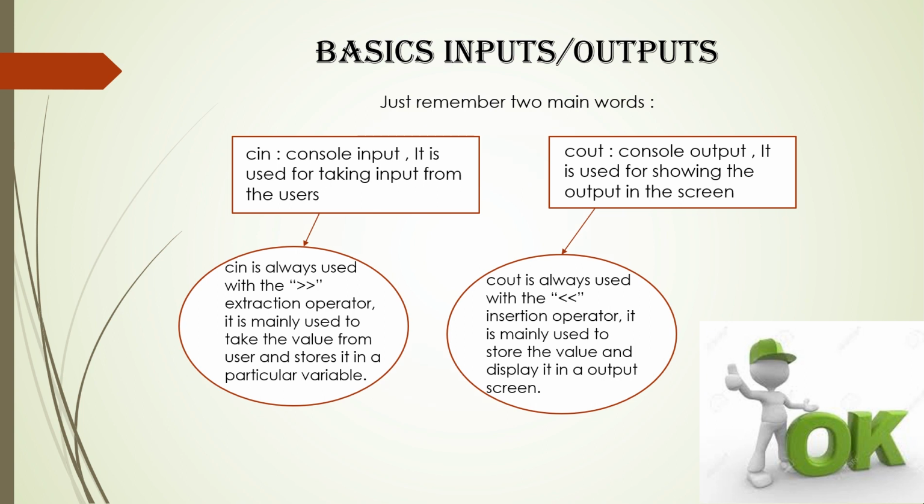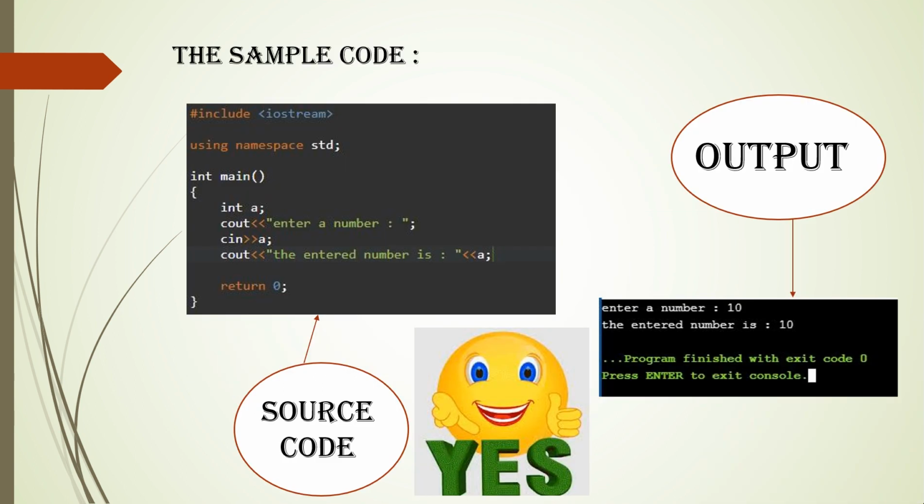screen. Let's see the sample code to get a clear idea of what cin and cout are. In this program, I have declared a variable a. First, if you are using any variable in the program, you have to declare it. Here I have declared a variable with int data type because I will take an integer as a number. If you want, you can declare a variable with float data type or double data type as per your requirement, like this.